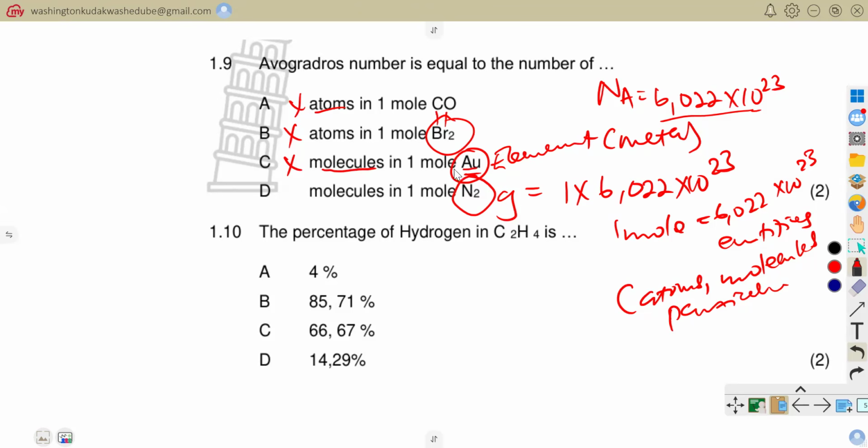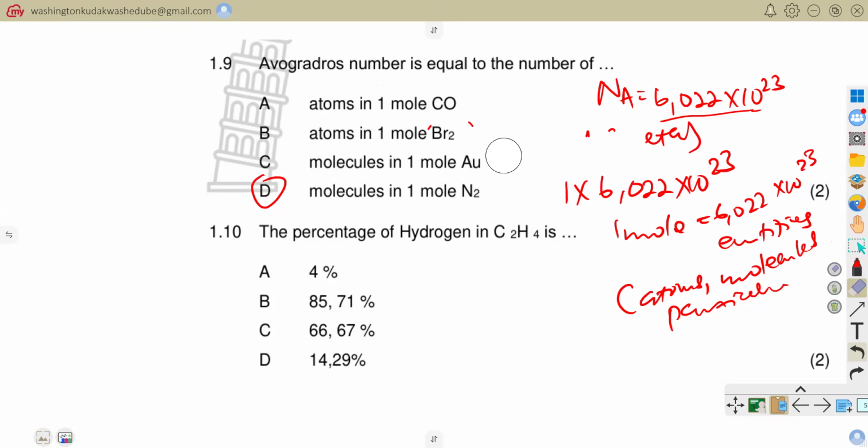So in terms of molecules, in 1 mole of nitrogen, we have 6.022 times 10 to the power 23 molecules. So our answer was equal to D. This is equal to Avogadro's number. So now just allow me to wrap these ones. So our answer there was going to be equal to D.